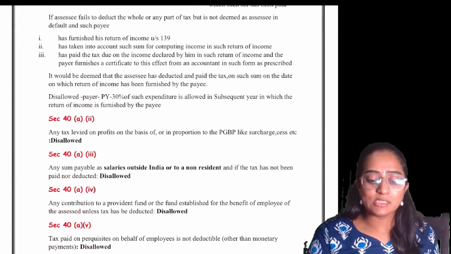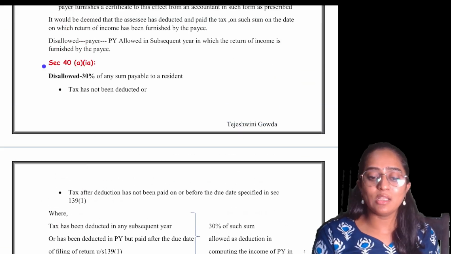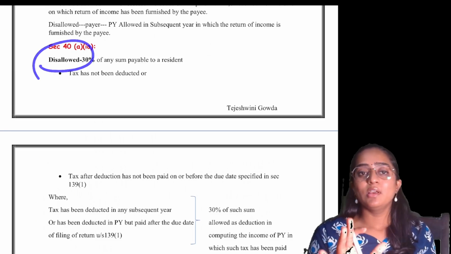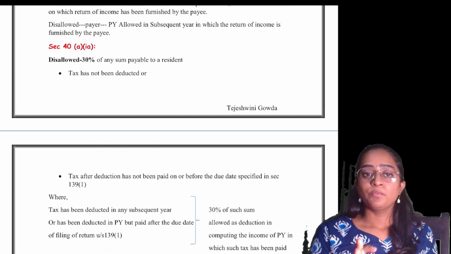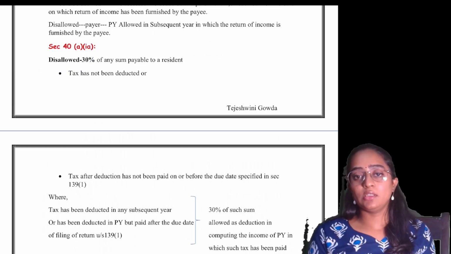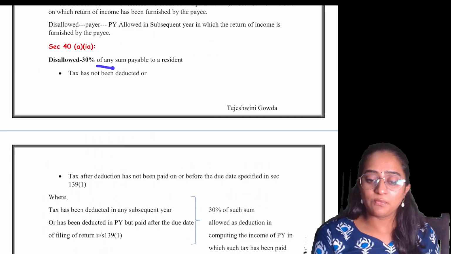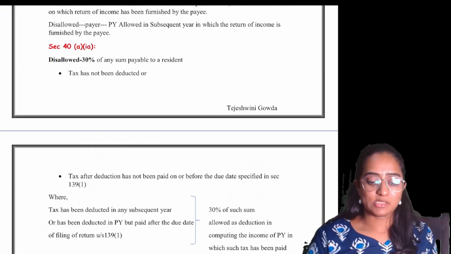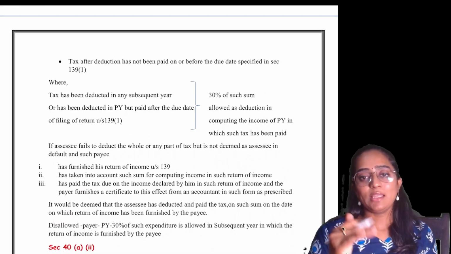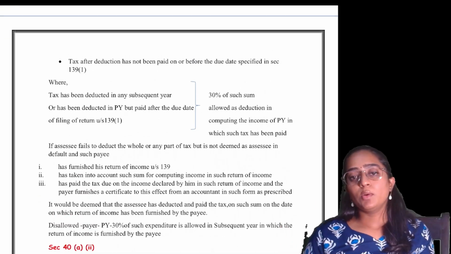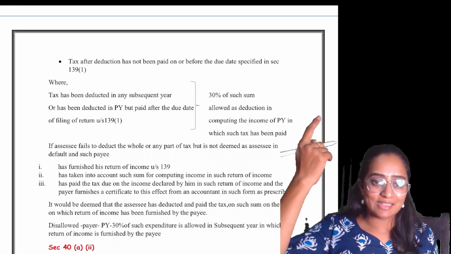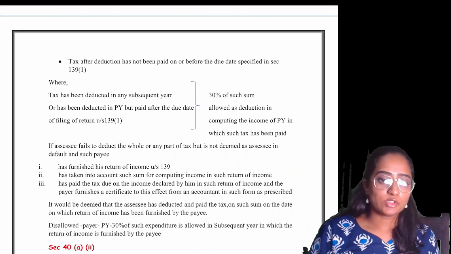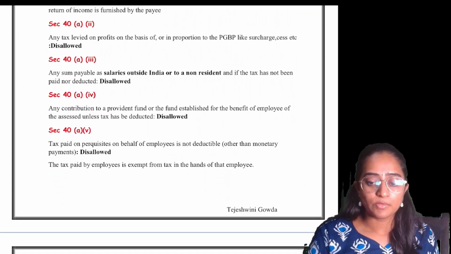The same point would be applicable for 40(a)(ia), wherein TDS is supposed to be deducted but not deducted, or not paid within the due date of 139(1), then if it is payable to a resident, it comes under disallowance of 30%. Clear? The same thing would apply. Next year, if that person pays, it would be allowed as a deduction. Whatever is disallowed earlier will be allowed as your deduction. Clear?